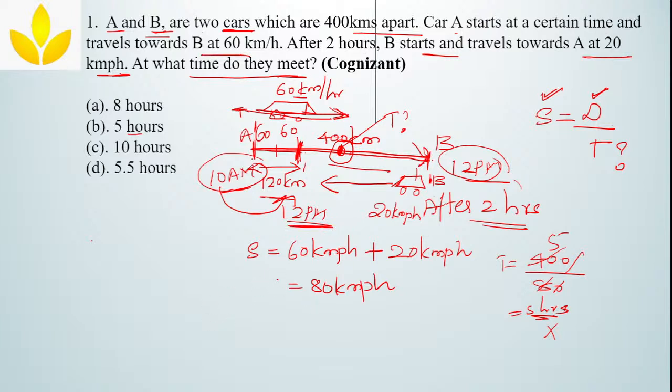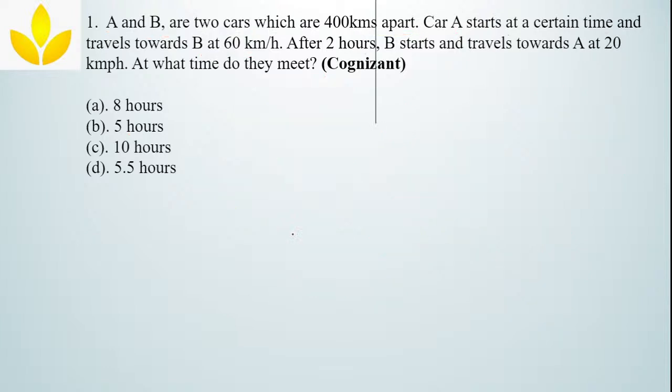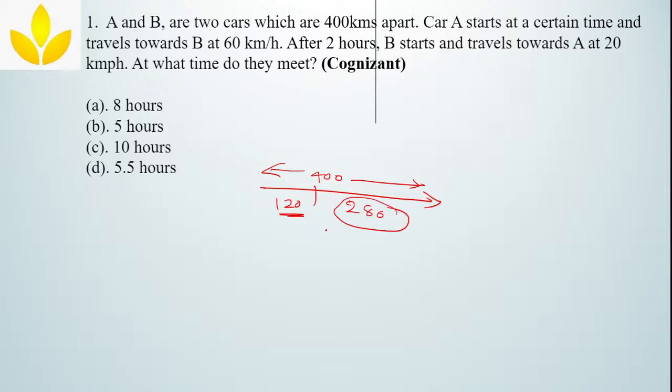Now, okay, let me erase it. Okay. Now this has become 120 and the total is 400, correct? Okay, in this 400 you have to subtract this 120. How much is remaining? This is 280. Now this you will substitute as a distance. Already you have found out the speed 1 plus speed 2, the relative speed, which is equals to 60 plus 20, which is equals to 80.